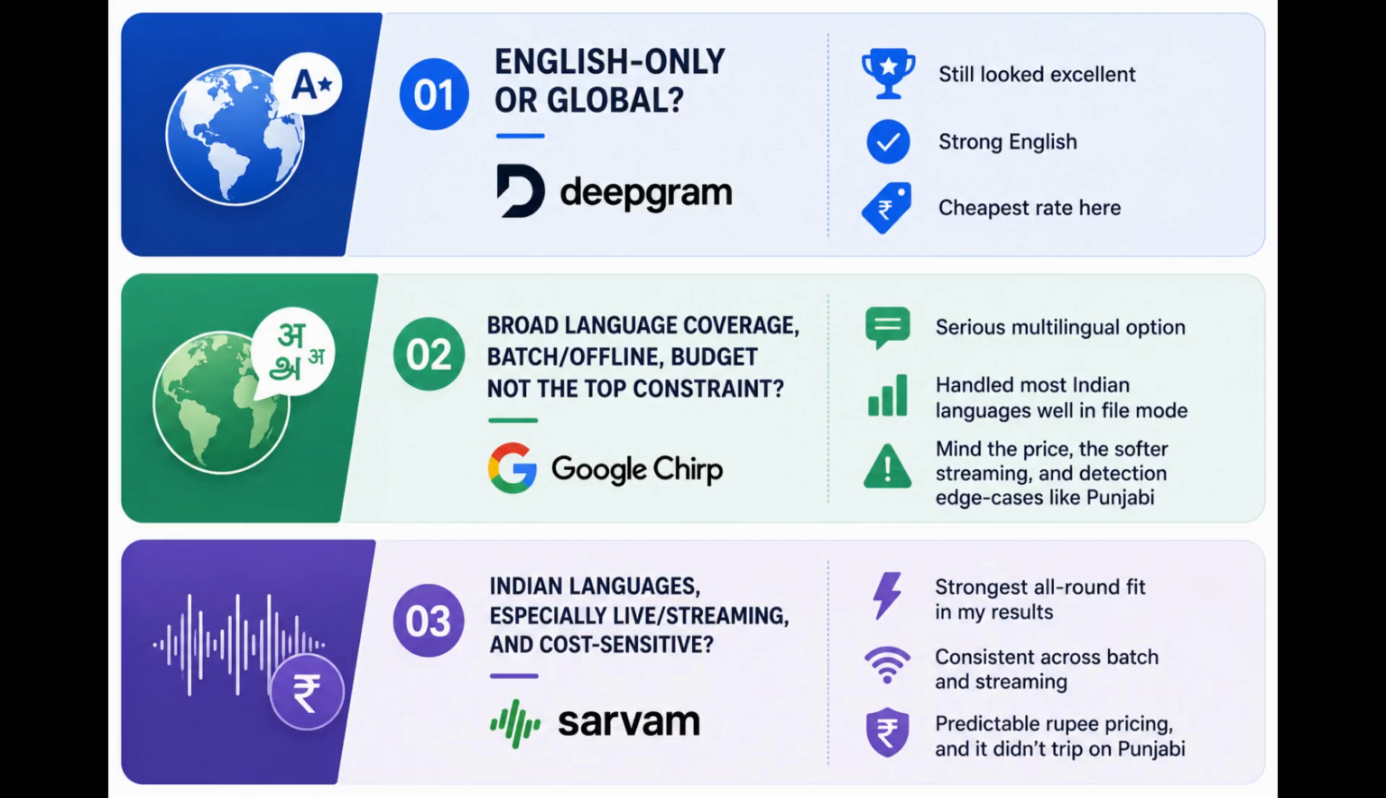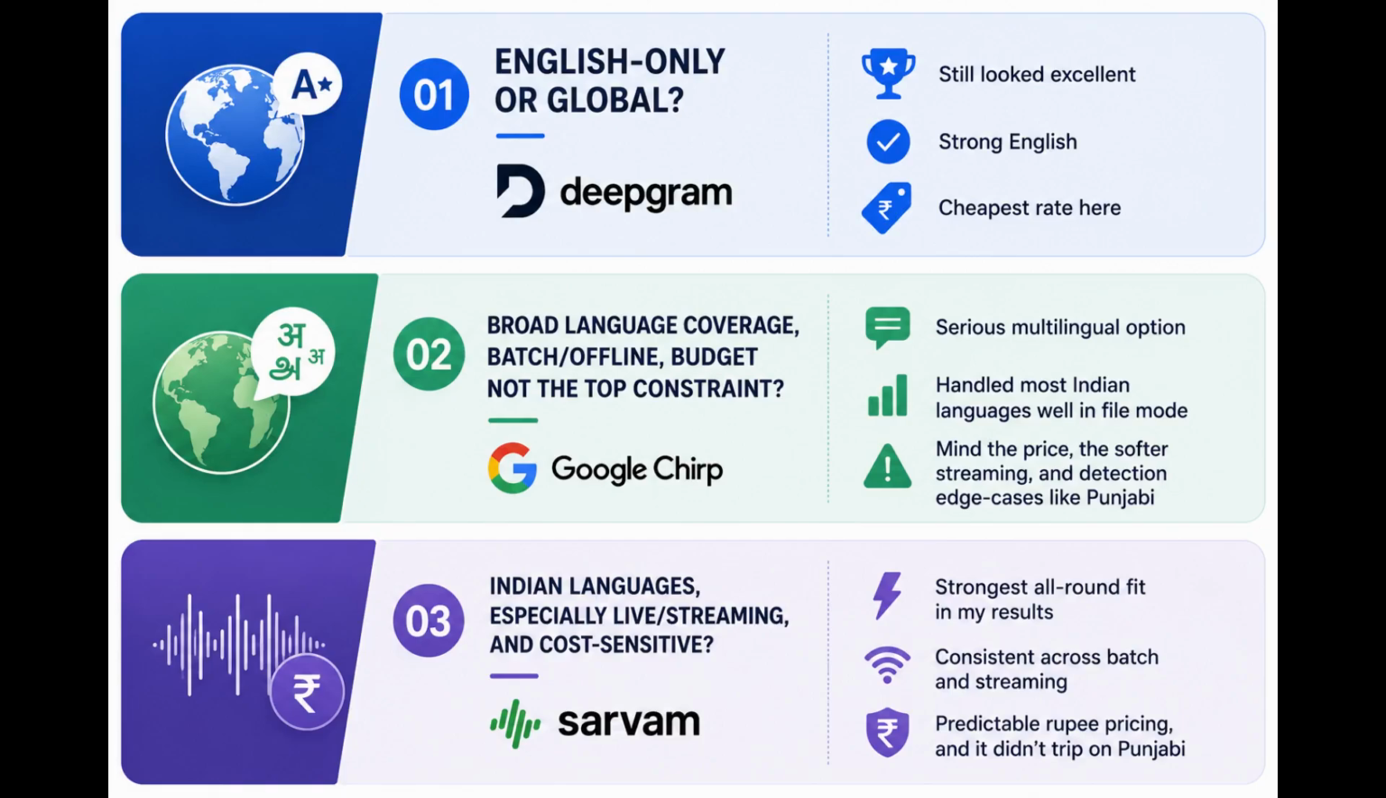My take, just my take, for the languages and conditions I tested. English only or global? Deepgram still looked excellent. Strong English, mature ecosystem, and the cheapest rate here. Broad language coverage, batch/offline, budget not the top constraint. Google Chirp is a serious multilingual option. It handled most Indian languages well in file mode. Just mind the price, the softer streaming, and detection edge cases like Punjabi.